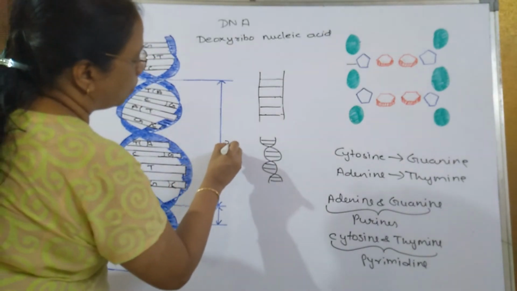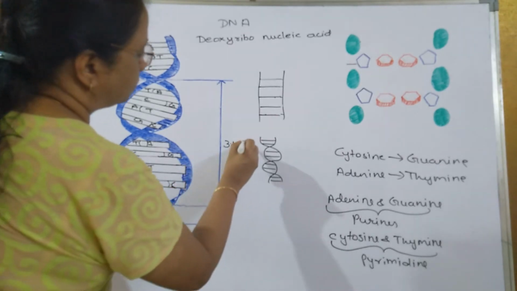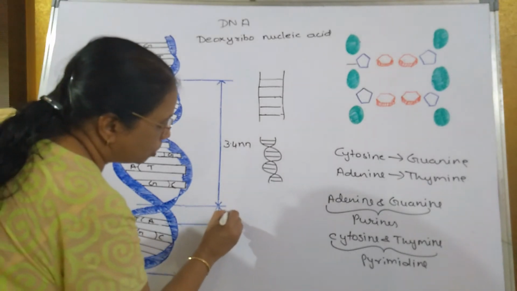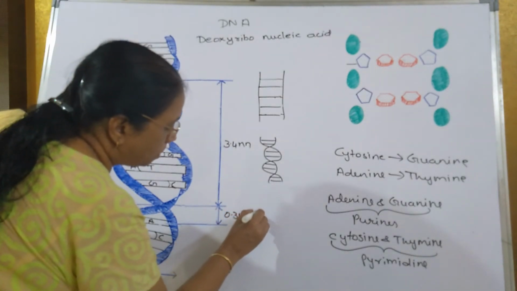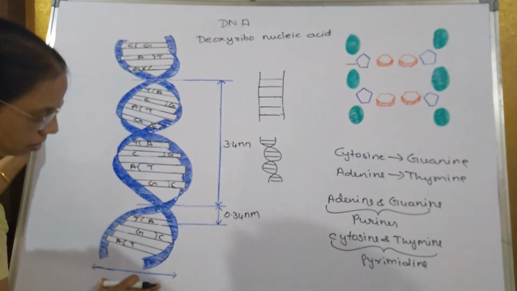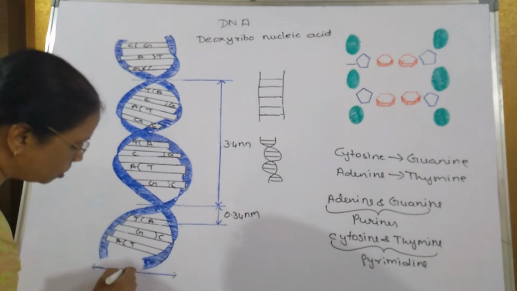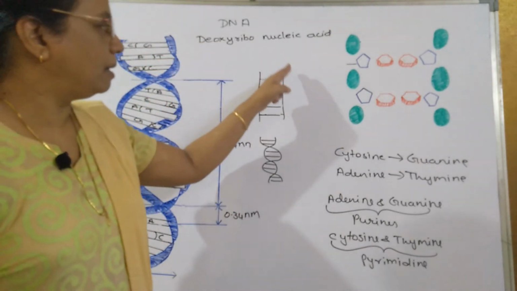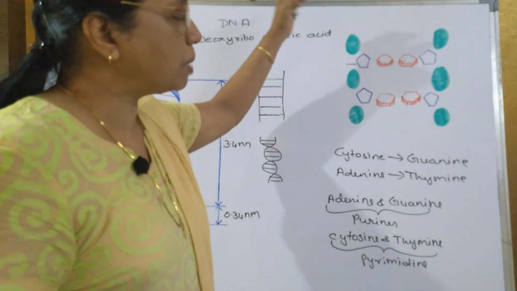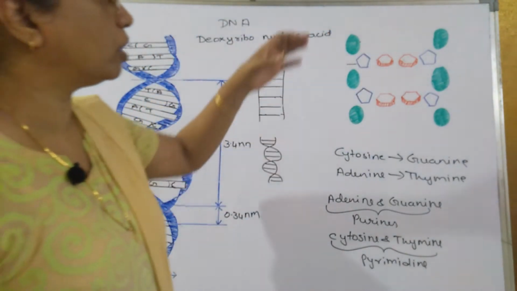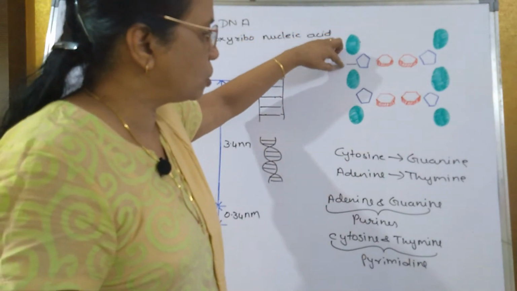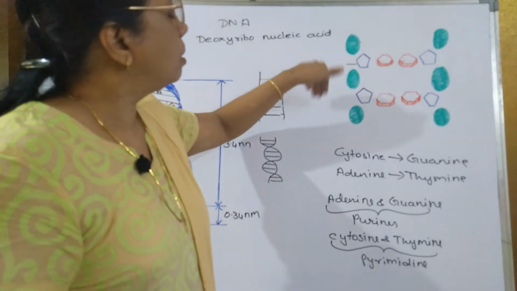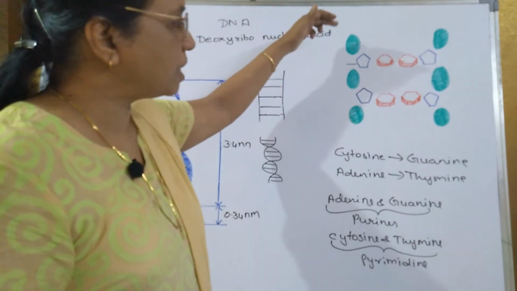It is 3.4 nanometer. And the distance from here till the first nitrogenous base is how much? 0.34 nanometer. And the distance between this from here till here is how much? 2 nanometer. Now the 2 parallel threads is somewhat looking like this. It is made up of alternate phosphoric acid and sugar molecule. What is the meaning of that? If this is phosphoric, this is sugar, then phosphoric, then sugar, then phosphoric, then sugar, and so on.